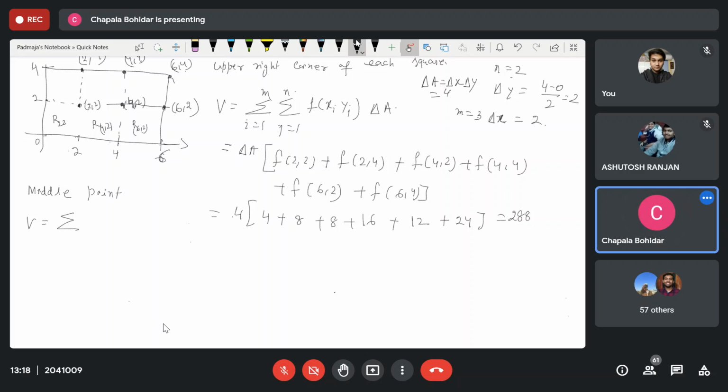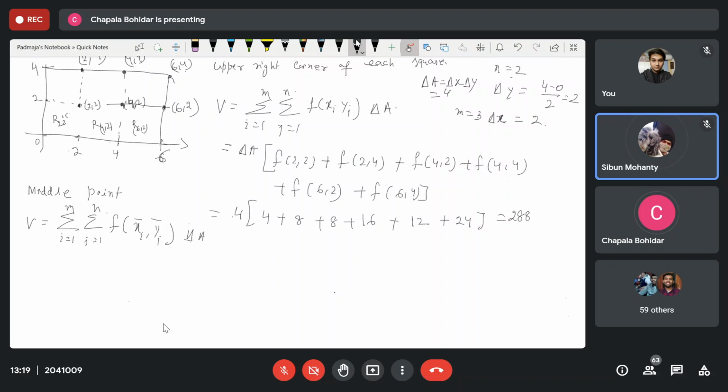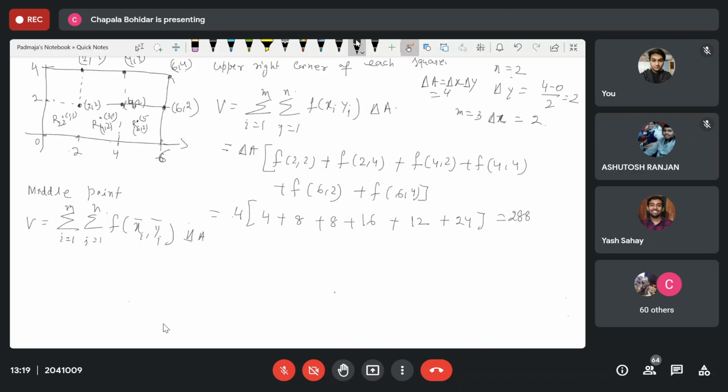So it is i equal to 1 to m, j equal to 1 to n, function of x_i bar, y_j bar, that is the formula, del A. Okay. So what is your x_i bar here for this square? Middle point is your (1, 1). Yes, very good. Here (3, 1). Very good. Here (5, 1).